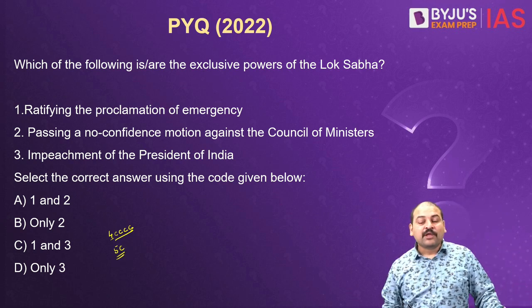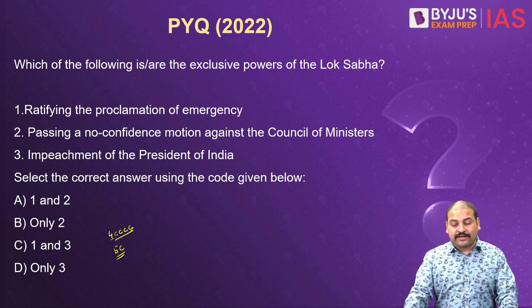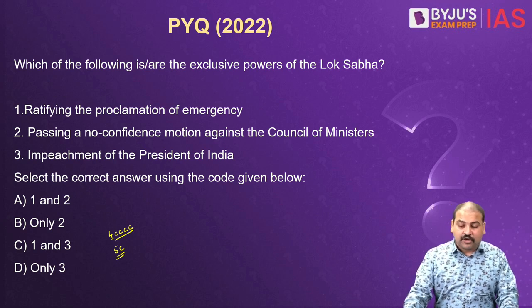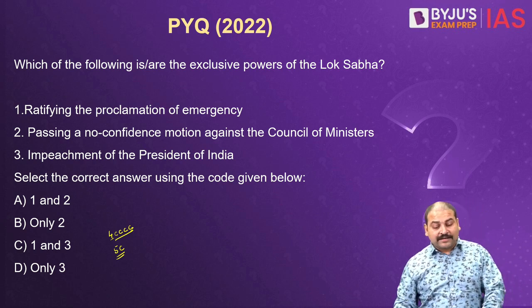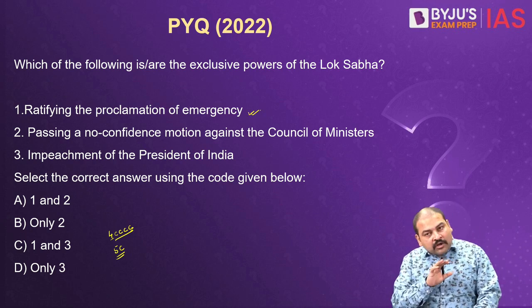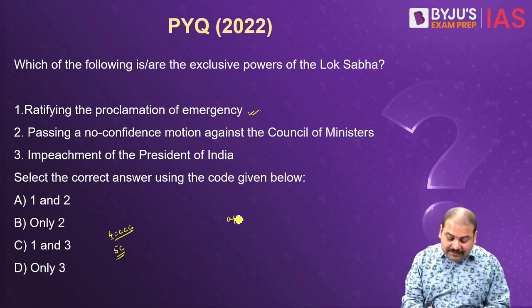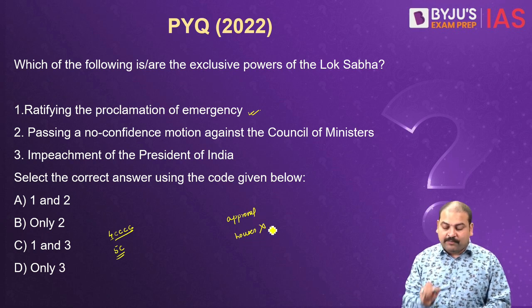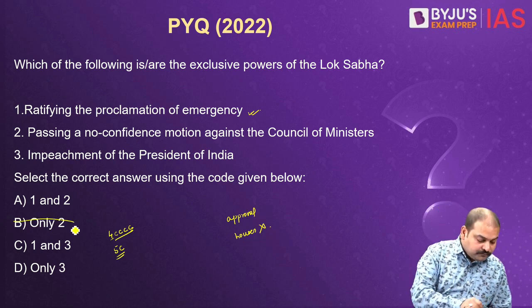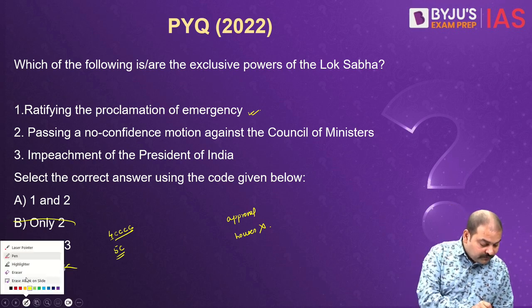Let us see that. PYQ 2022 related to polity. Which of the following are the exclusive powers of the Lok Sabha? Ratifying the proclamation of emergency. You all know, if emergency has to be ratified, it needs to get the approval of both the houses. It cannot be by one. One is wrong.